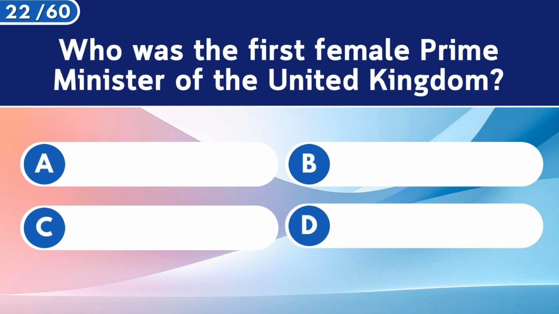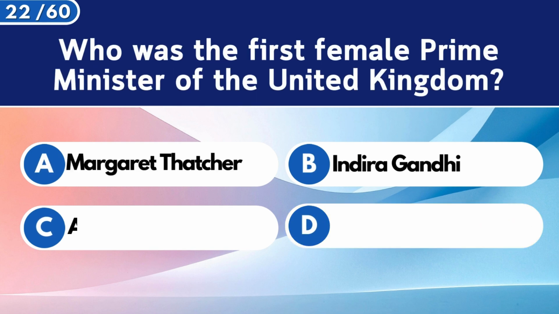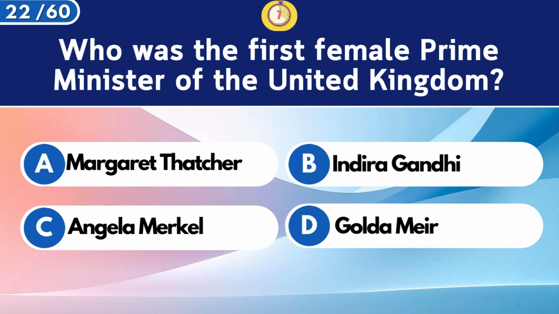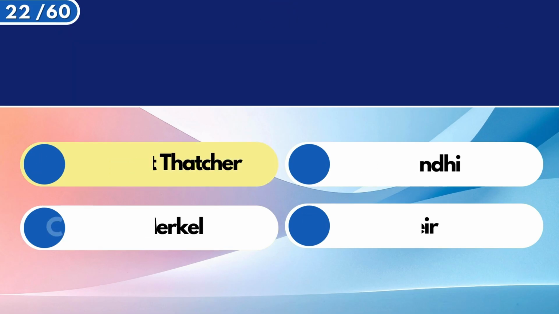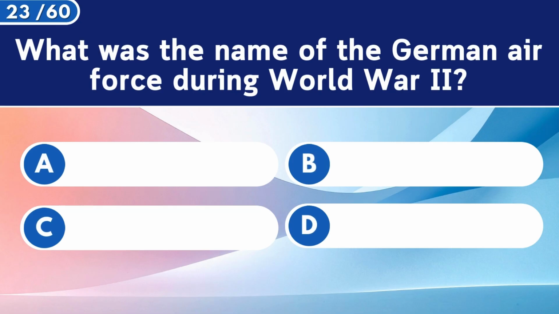Who was the first female Prime Minister of the United Kingdom? Margaret Thatcher. What was the name of the German Air Force during World War II?